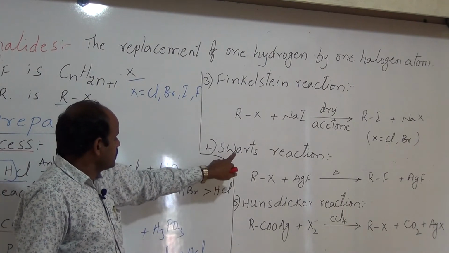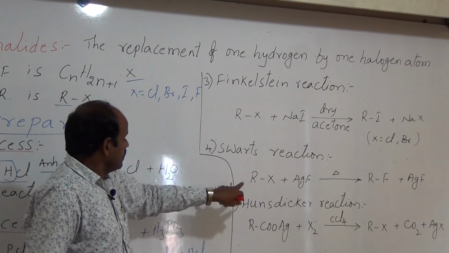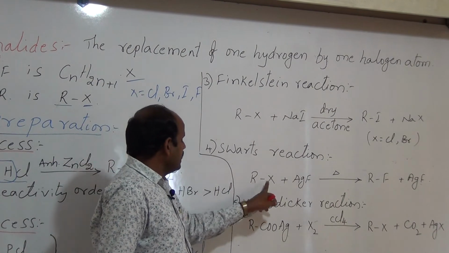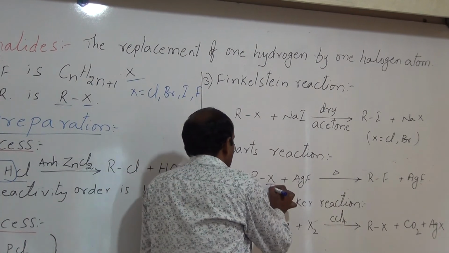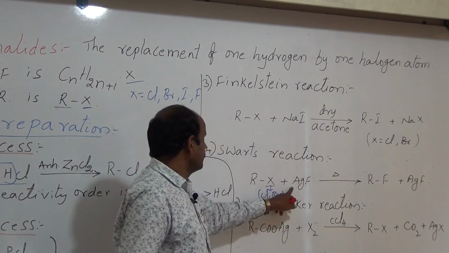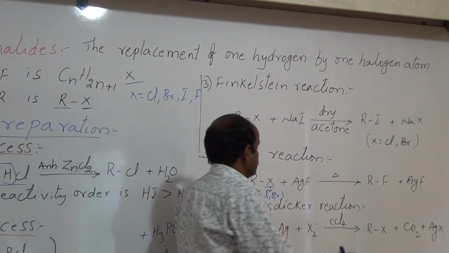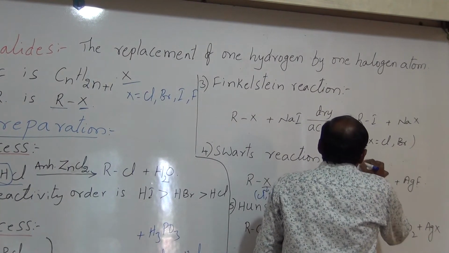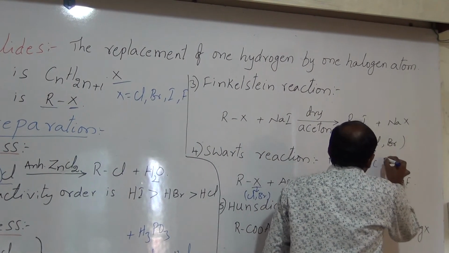And the next reaction is the Swarts reaction. In this reaction, alkyl halides, here also halide means chloride or bromide, are reacted with metallic fluorides.